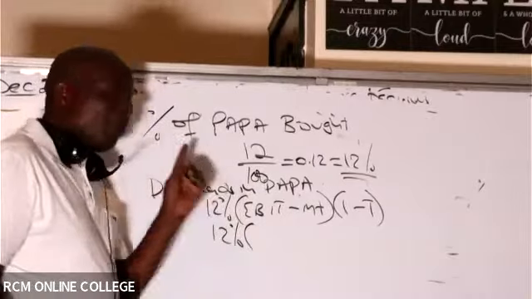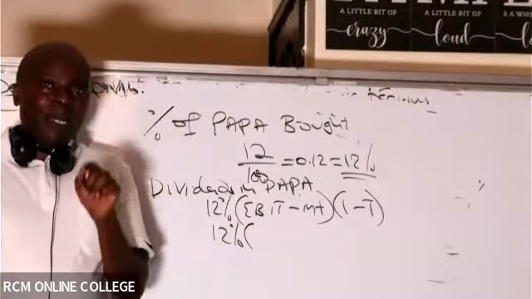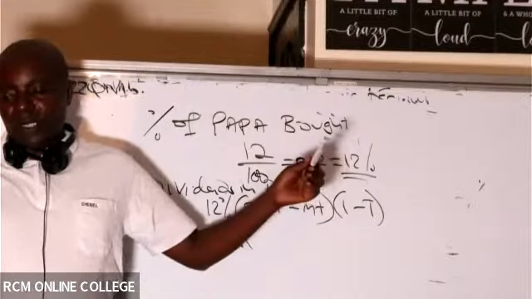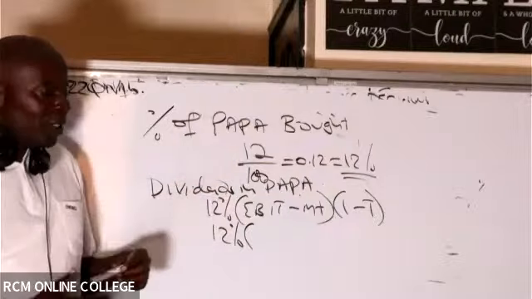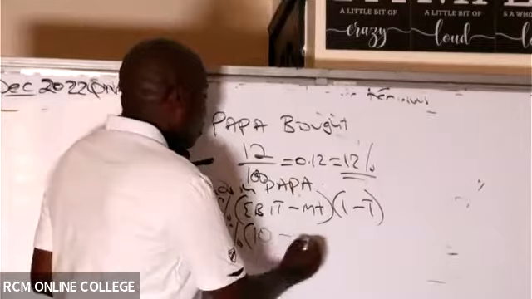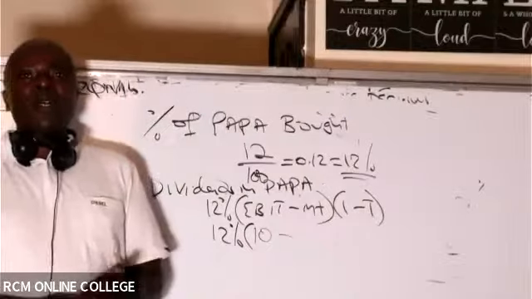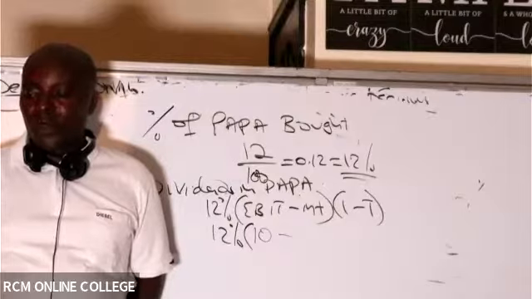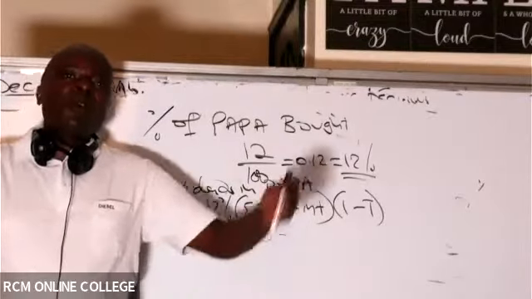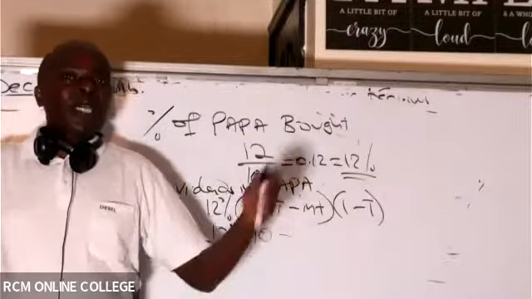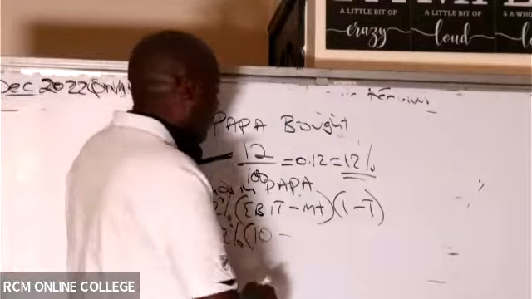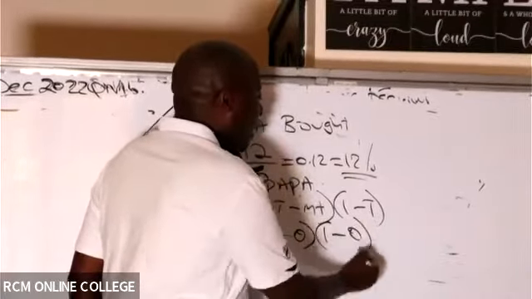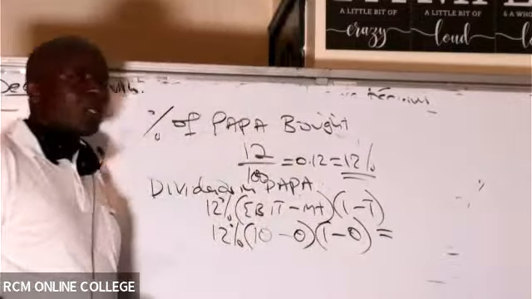Do we know papa's EBIT? Papa's EBIT is the same as EBIT of what, Yakaka? 10. Do we know the interest amount that will be paid by papa? It is 0 because papa is unlevered. Papa does not have any interest. So it is 0 here. Into 1 minus tax, tax is 0.